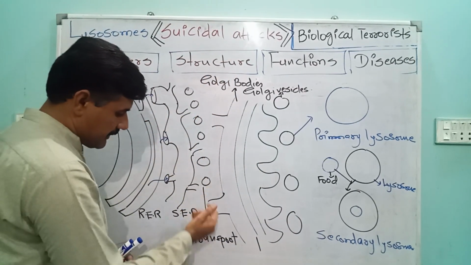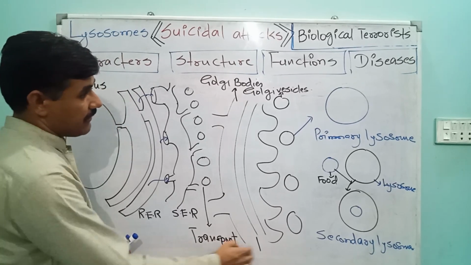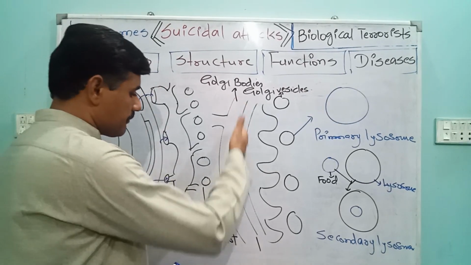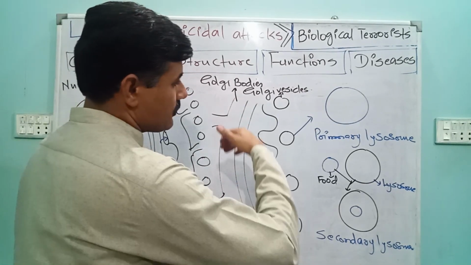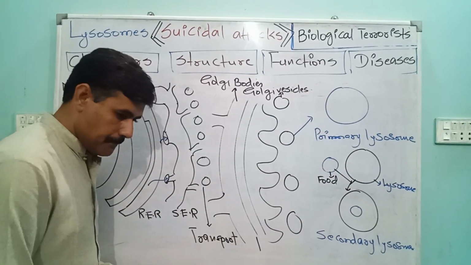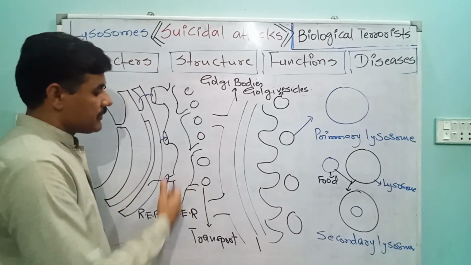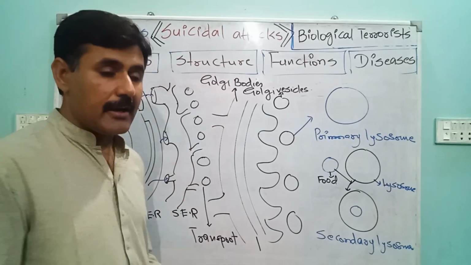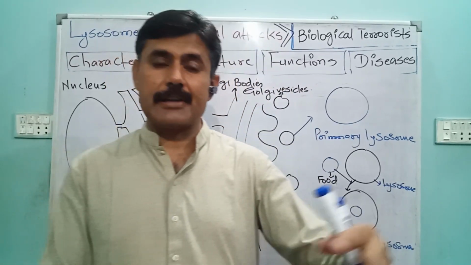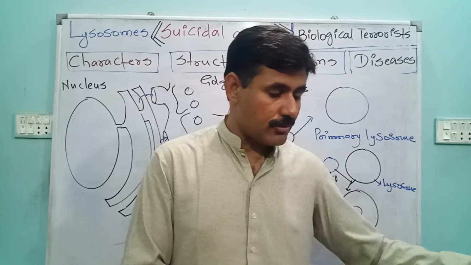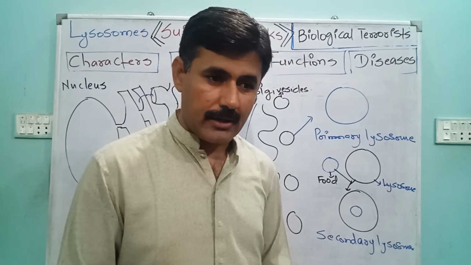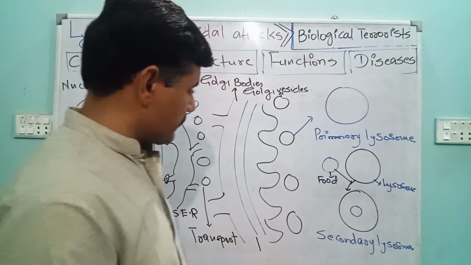These are called transport vesicles, and these transport vesicles are then received by the actual structure that gives origin to lysosomes, called Golgi bodies. As I said, from the cis face, these transport vesicles are received. These vesicles contain proteins, which are later to be modified into different kinds of hydrolytic enzymes that would perhaps produce the primary structure of a lysosome.